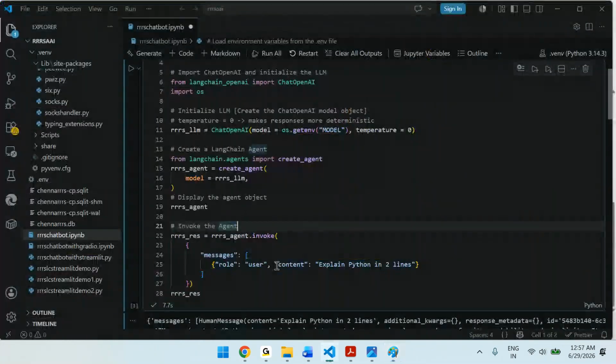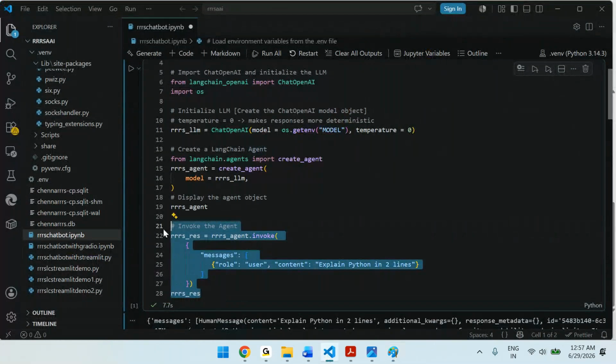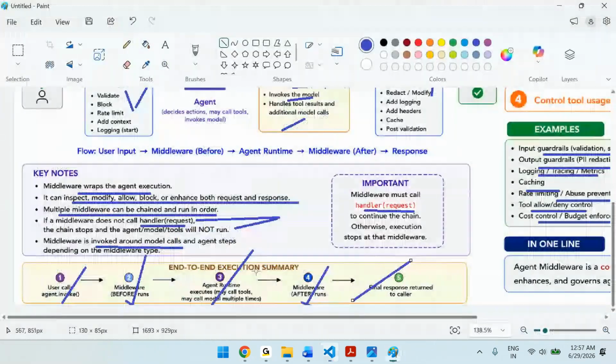So after we write the invoke, the middleware comes into the picture. That middleware is executed before the agent, we call it the before middleware. Then the agent, the after middleware, then the response. These are the high level steps.